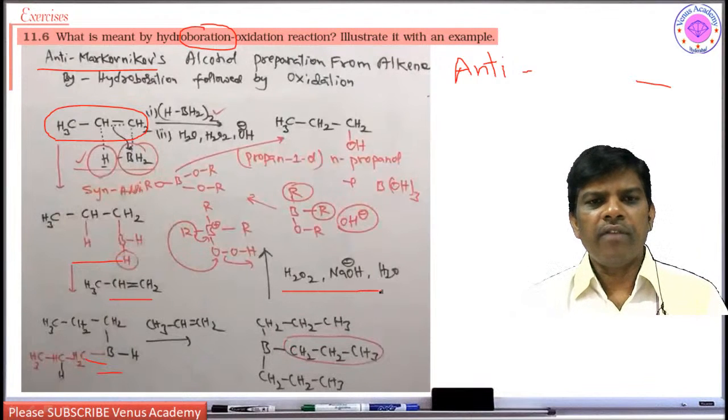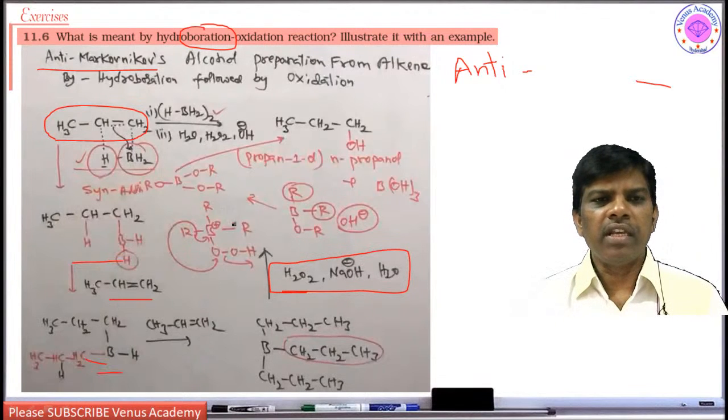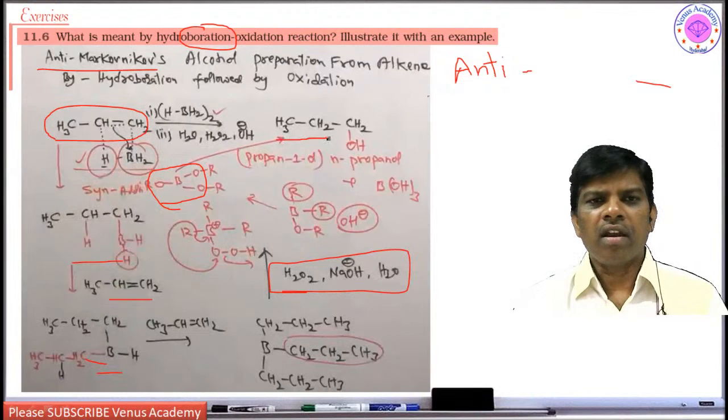Trialkyl borane, when it is treated with hydrogen peroxide in presence of base, takes an OH group and rearranges to this trialkoxy borane. This trialkoxy borane upon hydrolysis loses the alkyl group as alcohol.